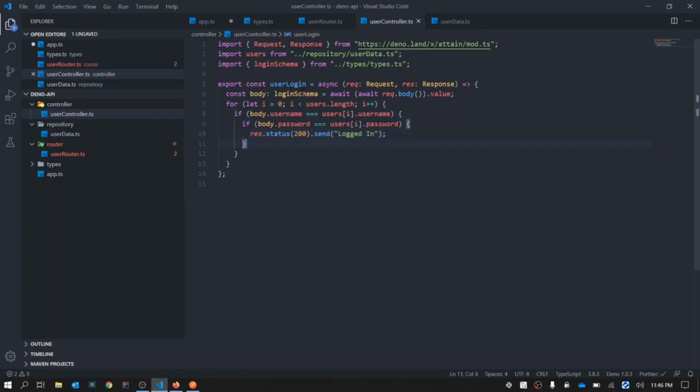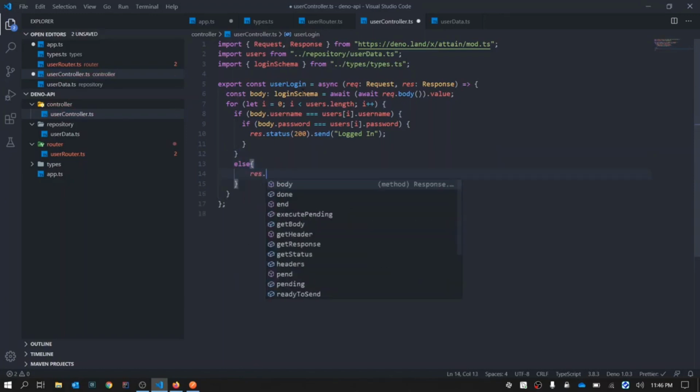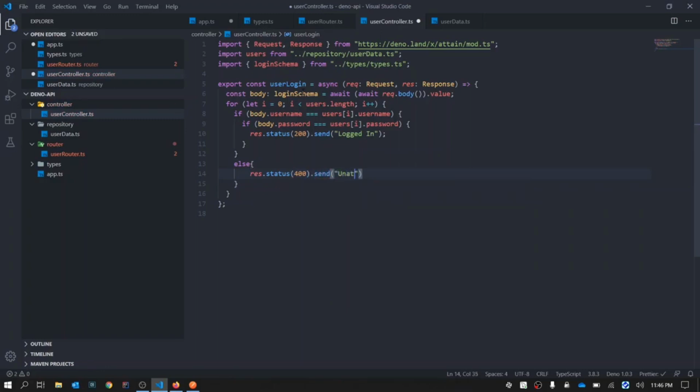Now if it is not a valid user, what we will do is return res.status 400, as it is unauthorized, send unauthorized here. Now that makes sense.